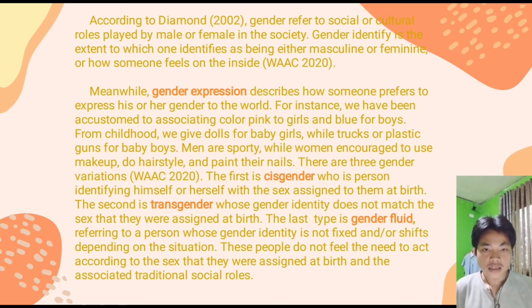The first is cisgender, a person identifying himself or herself with the sex assigned to them at birth. What does the term cisgender mean? It means that whatever gender you are now is the same as what was presumed for you at birth. This simply means that when a parent or a doctor called you a boy or a girl when you were born, they got it right.